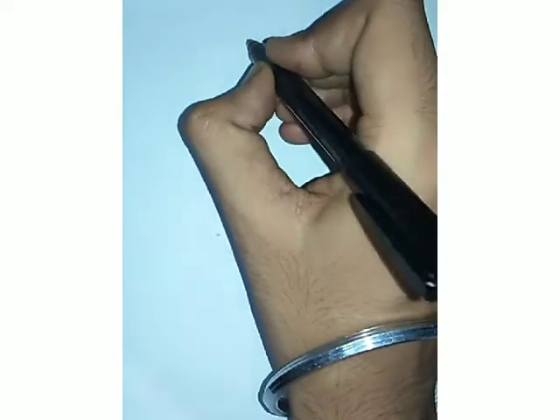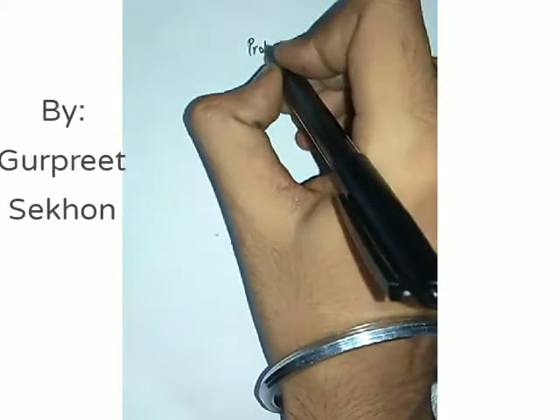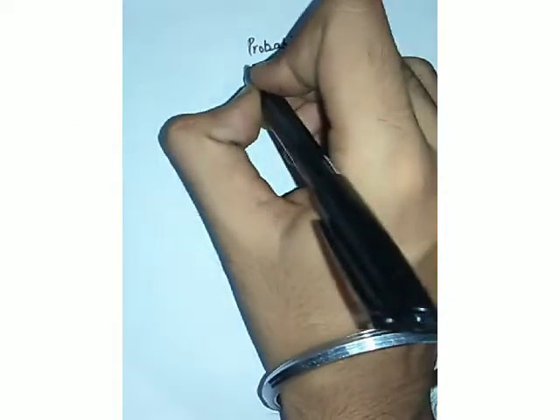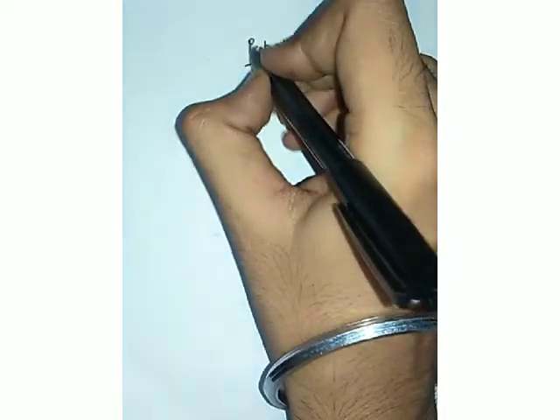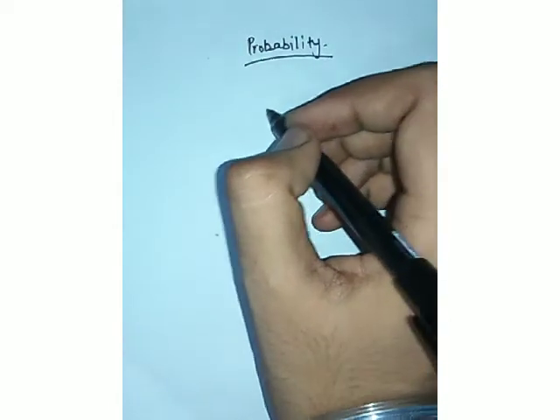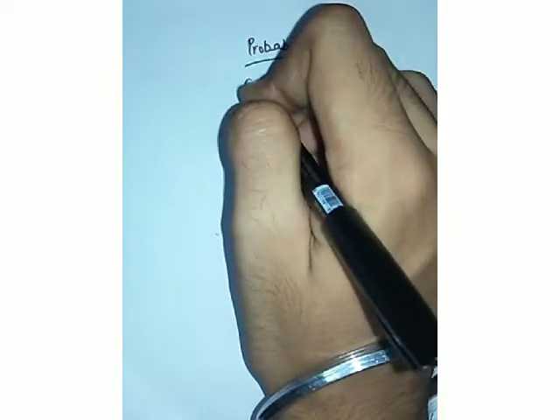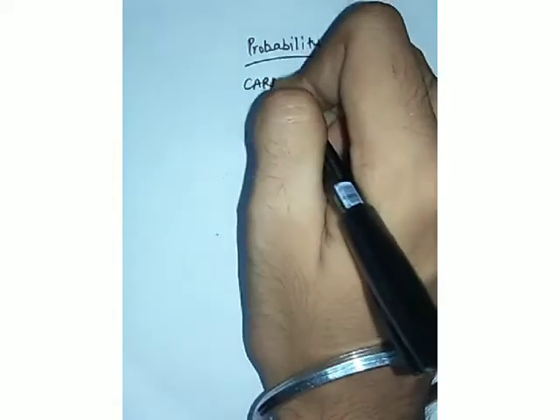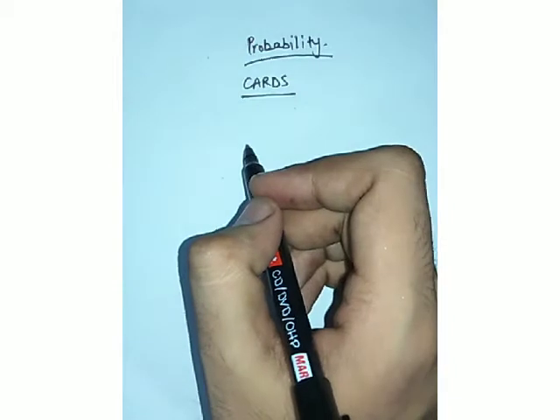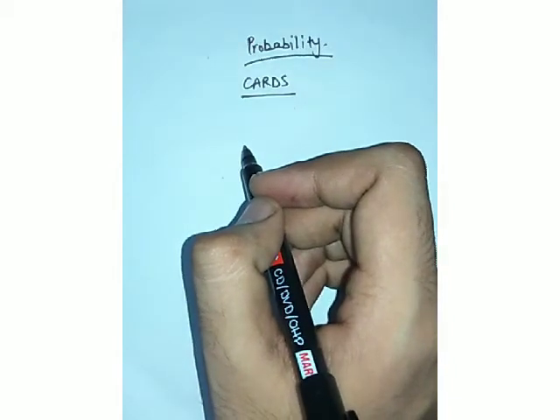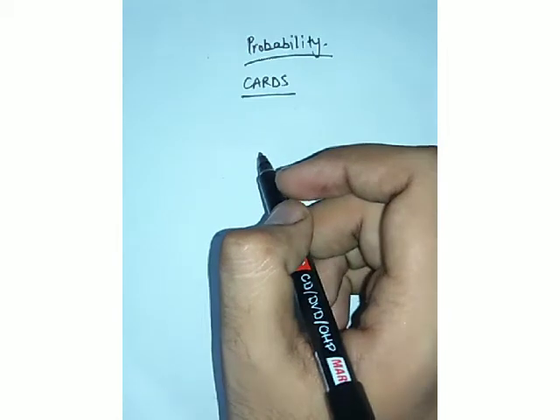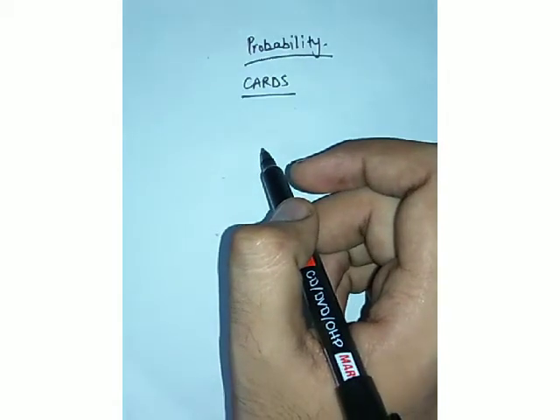We have been discussing the concepts of probability in detail. We have successfully discussed the concepts of coins as well as the concept of two dice. Today we are going to understand the concept of cards. Till ninth class, most of the students don't know anything about cards unless they play cards, and most of the students find it difficult to remember the face cards, the aces, the kings.